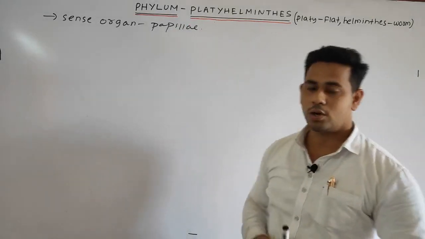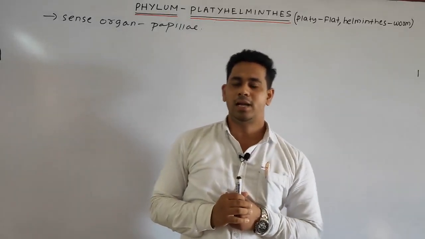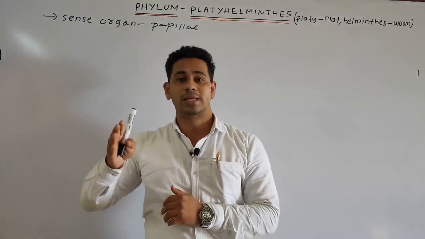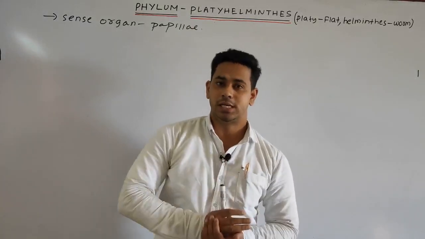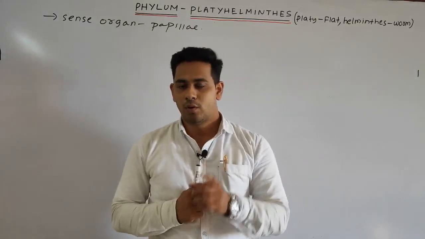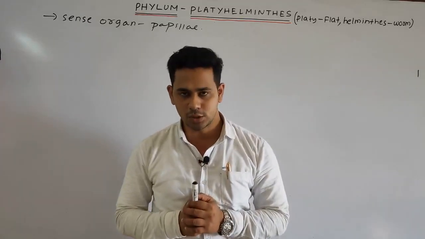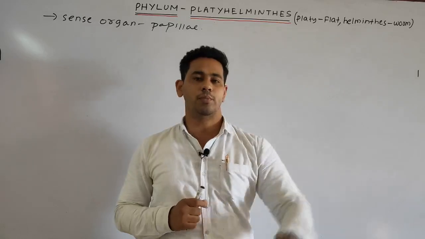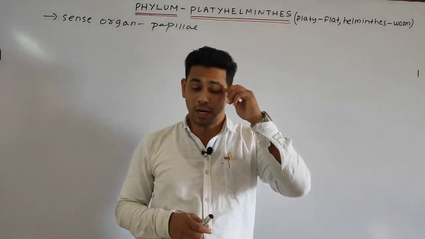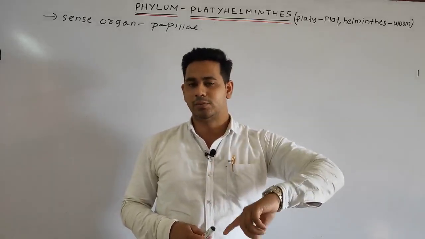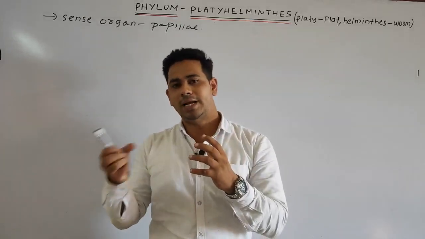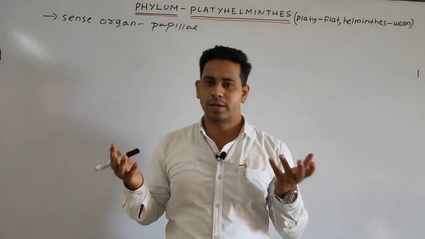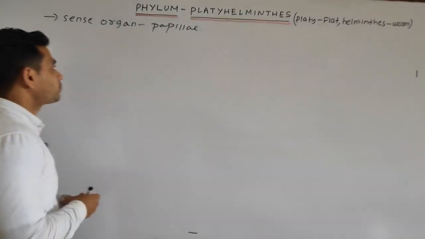Next, your point is on digestion. In the case of the platyhelminthes, in some animals digestion is complete, or the digestive system is present, but without anus. Why do I say without anus? Because it is a blind sac plan, having only one opening, the mouth, which also acts as the anus. The same opening by which intake of food takes place is the one by which ejection also takes place. So we can write our next point.